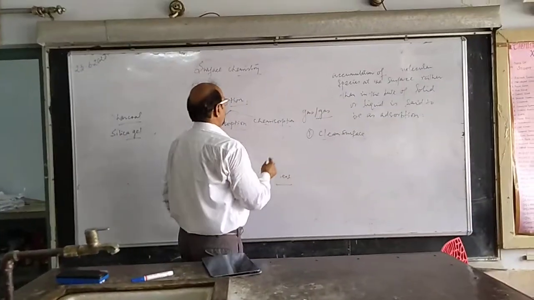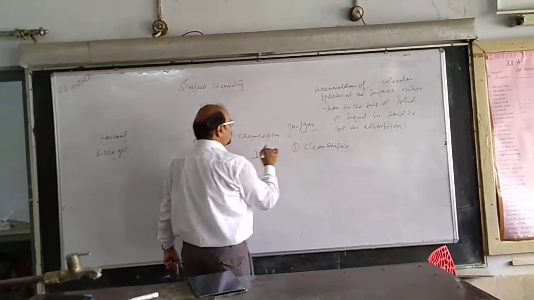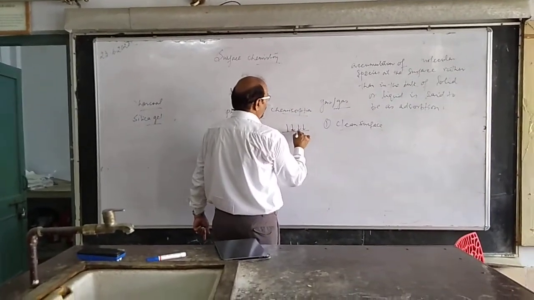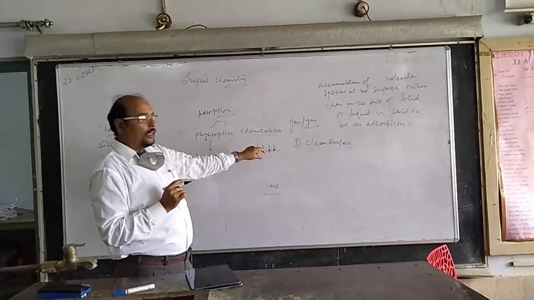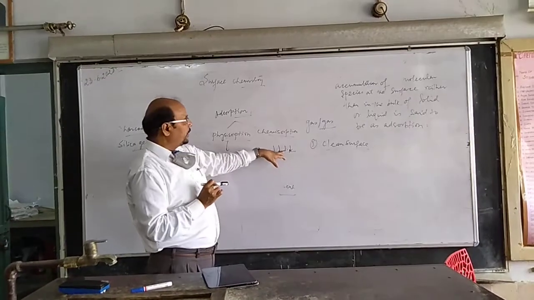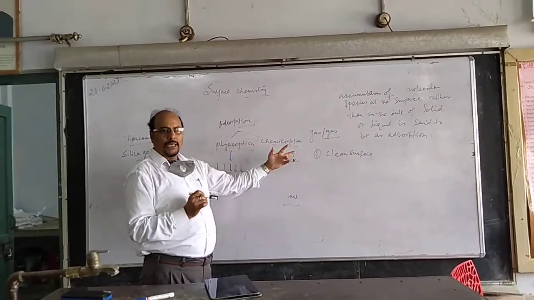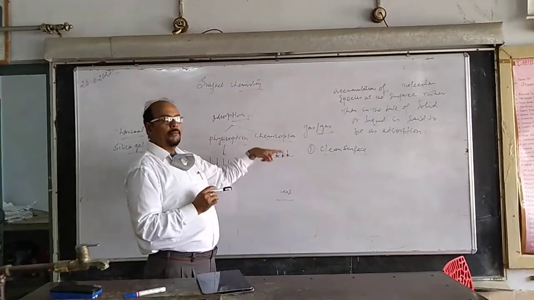In case of chemisorption, the same phenomenon goes on, that is, accumulation takes place. But the difference here is that a chemical bond is formed between the two, and it's not easy to remove these accumulated particles, the adsorbate particles, from this surface. So there is a big difference between physisorption and chemisorption. Chemisorption is a chemical process.